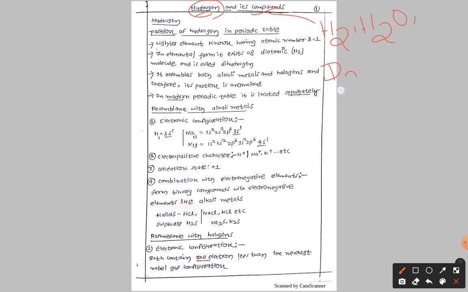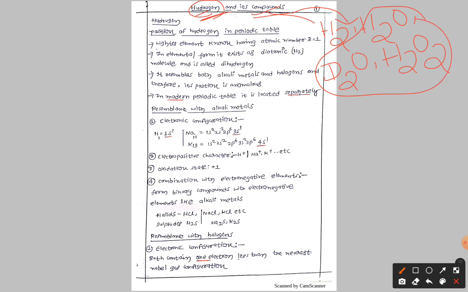Then D2O, this is called heavy water. Then we have the last one, hydrogen peroxide, H2O2. So we are going to learn about hydrogen and its compounds. These are all called hydrogen and its compounds.